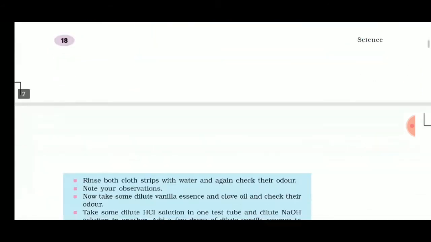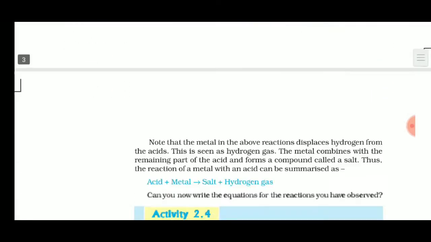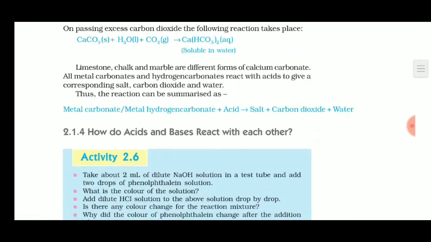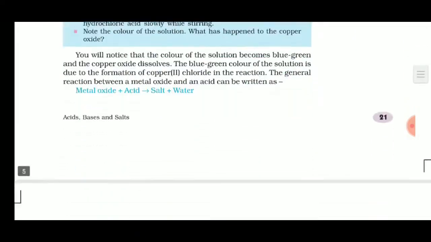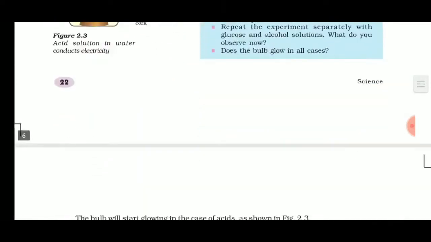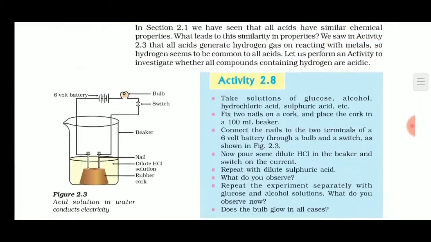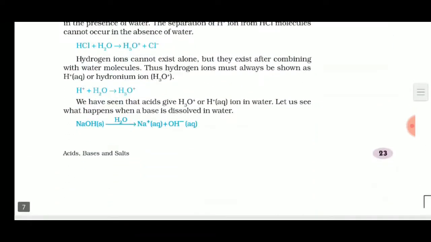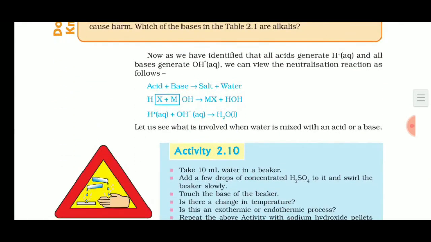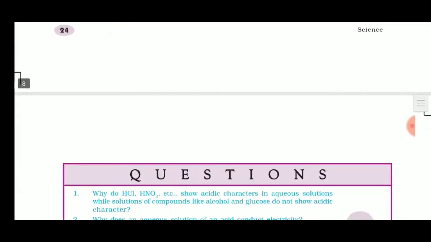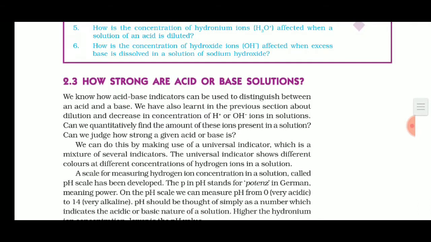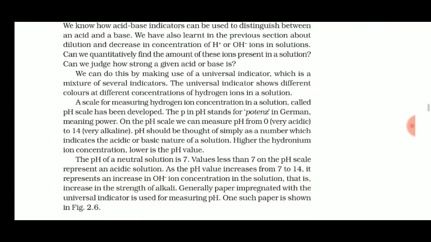In the previous part, mainly we have studied about acids and bases, their characteristics, physical properties, chemical properties, chemical reactions, and so many experiments related to them. And also we have studied what is common between acid and base. Then we studied about the wet litmus paper, how the acid reacts whether the litmus paper is dry or wet. And lastly we have studied the strength of acid and base solutions.